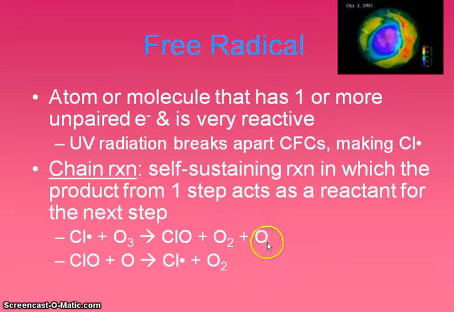Okay, and we know that oxygen doesn't usually appear by itself. It's usually diatomic. So this compound here, the chlorine monoxide, is very reactive, and so is the lone oxygen atom. And they will react with one another to form oxygen gas and more chlorine free radicals, which will then react with more ozone and cause this reaction to continue going. And that's called a chain reaction. It's self-sustaining. The products from one step act as reactants for the next step. And so one chlorine free radical has the ability to destroy thousands of ozone molecules.